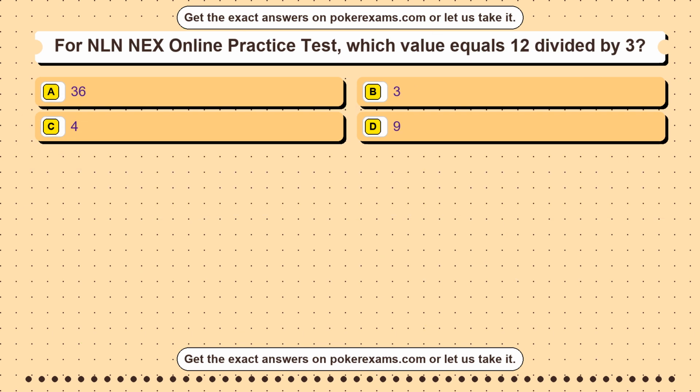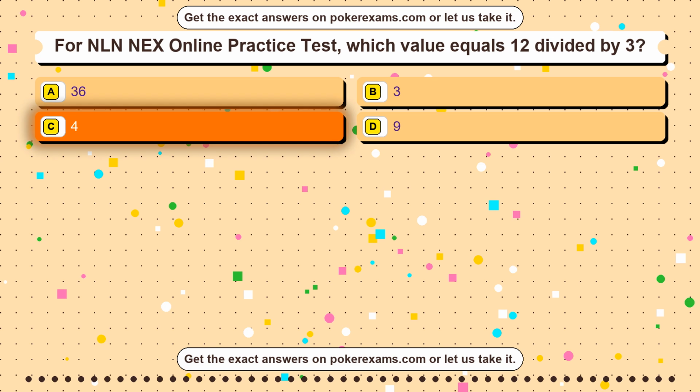Question 12. For NLN NEX online practice test, which value equals 12 divided by 3? Option A 36. Option B 3. Option C 4. Option D 9. The correct answer is option C.